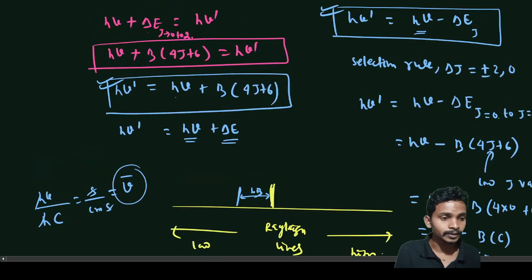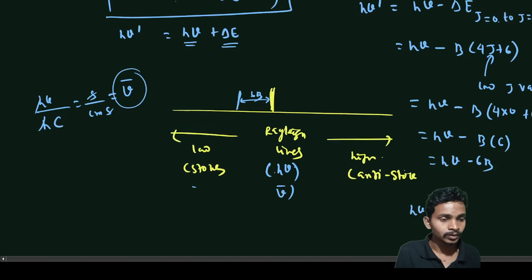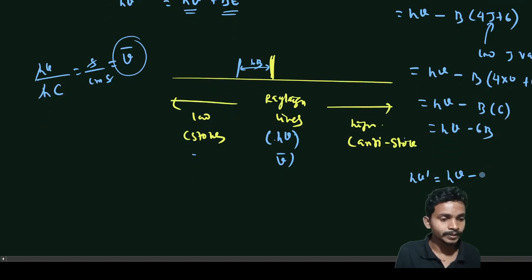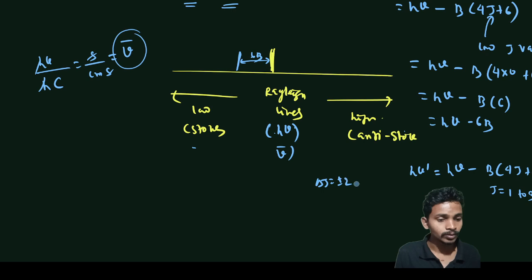Okay, and next we will go the same way: h nu dash equal to h nu minus B, 4J plus 6. Here I will put J equal to, let's say, 1 to 3, because the selection rule is delta J equal to plus minus 2 and 0.